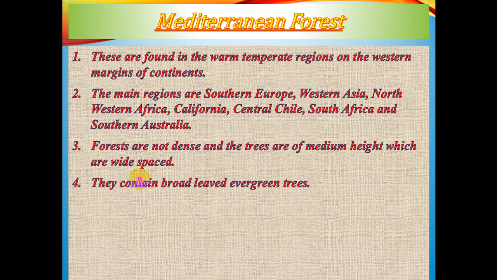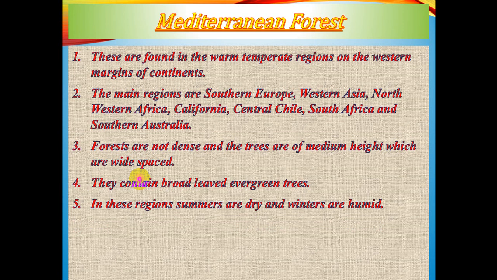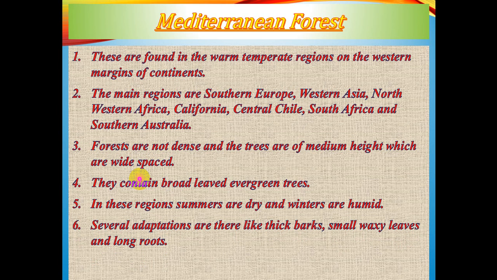The trees are evergreen. Why? Because they get continuous moisture and comparatively warmth over there. So leaves are broad and evergreen, but they are not dense like that of evergreen forests. In these regions, summers are dry and winters are humid. That means they receive winter rainfall. Now, as the summers are dry, so what is it? Winters are humid, that means they are getting the moisture during the winter.